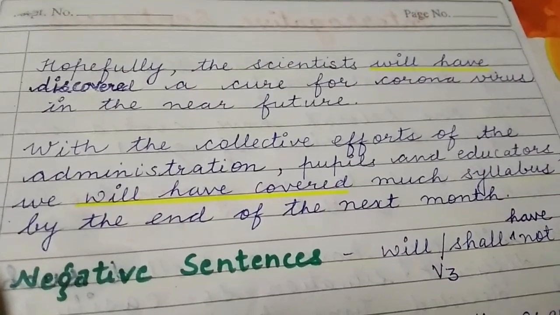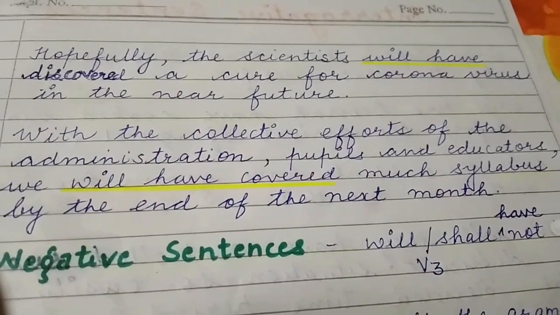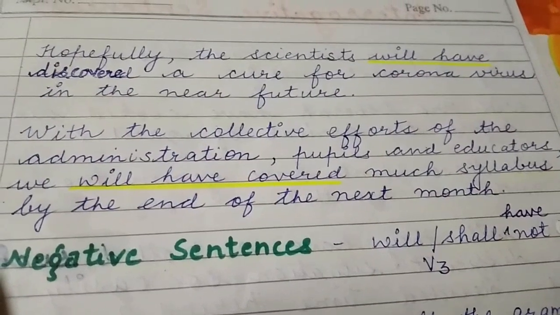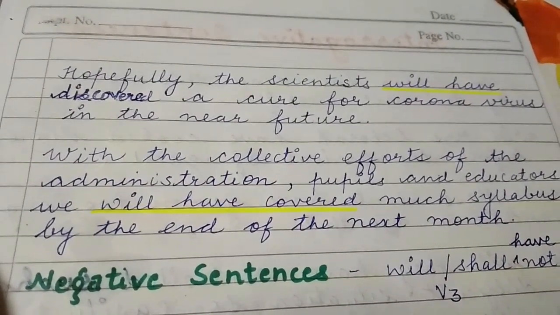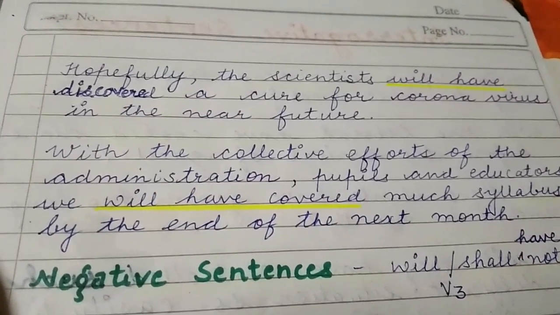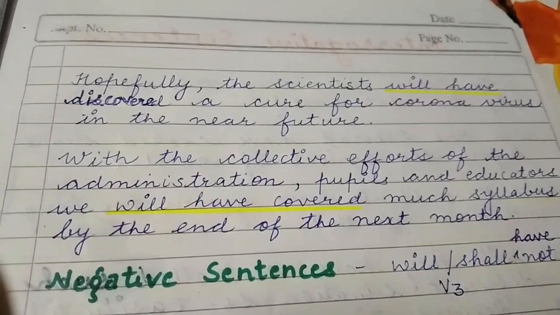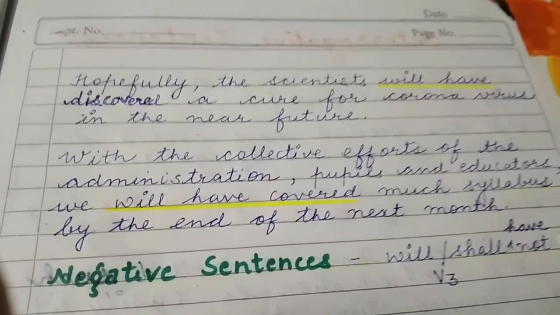Next example: with the collective efforts of the administration, pupils and educators, we will have covered much syllabus by the end of the next month. As you can see, I have used "will have" plus third form of verb, and it is indicating that till a particular time period in the future this action will have been completed.